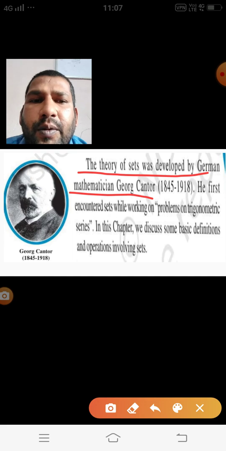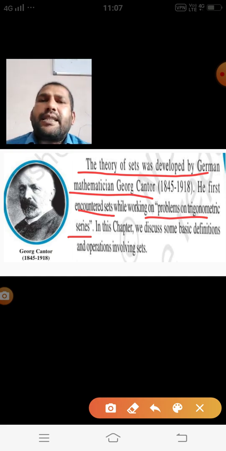And the concept of set was developed by the German mathematician George Cantor. When he was solving problems on trigonometric series, he first encountered set while working on that trigonometric series.